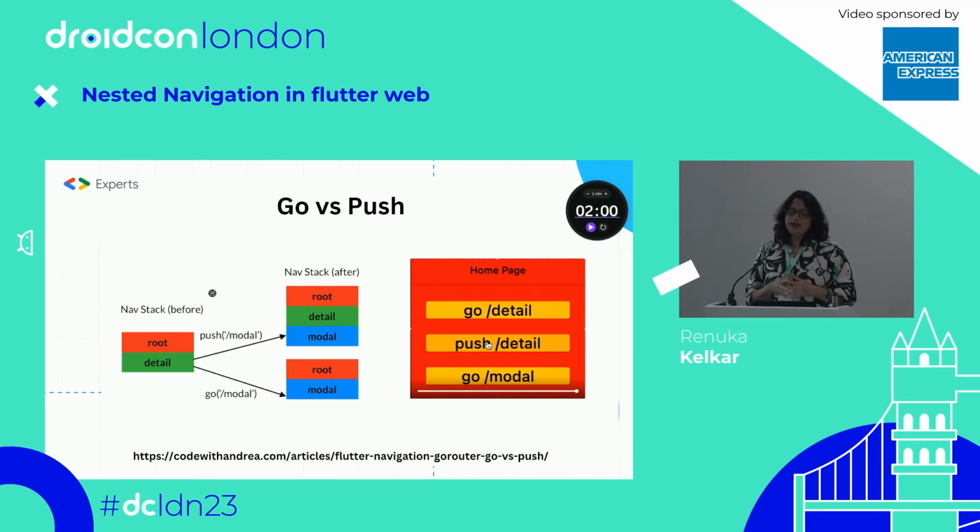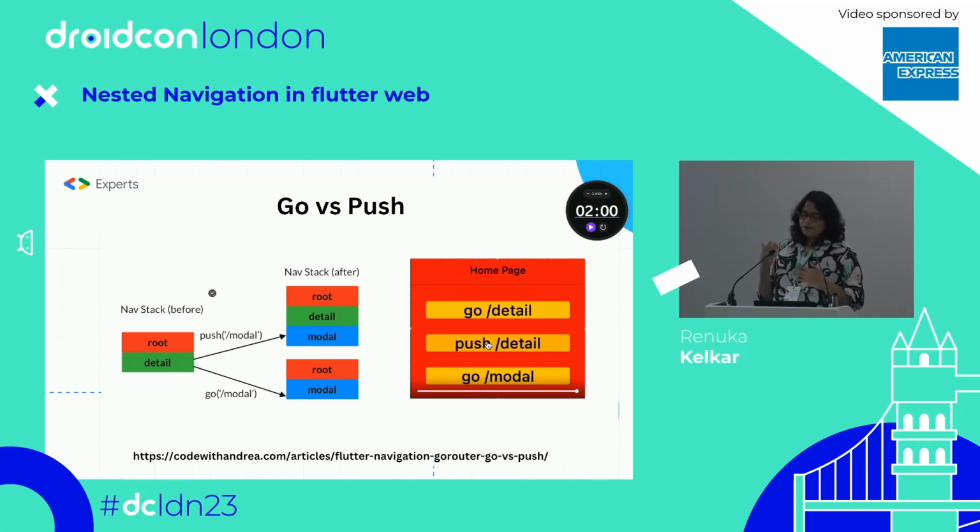Basically, when you use go, it always navigates directly to the destination where you want to navigate. Here, if I want to go to the detail page, the model page, when you use go, it will come directly to the model from the root to the destination route.